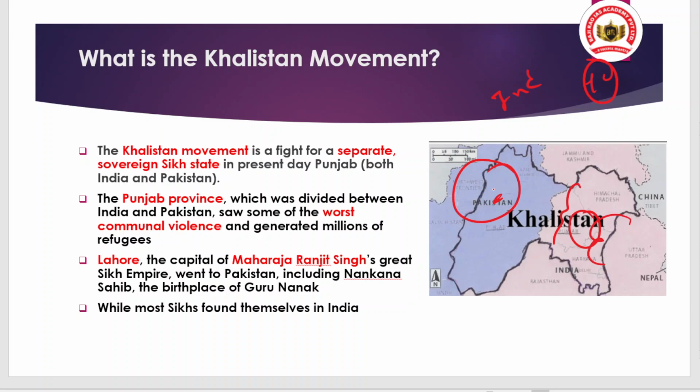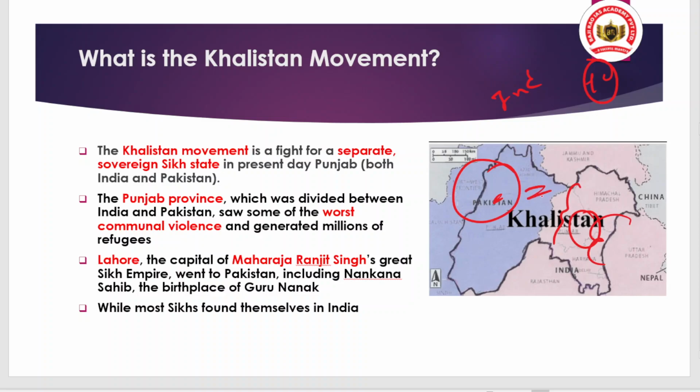So basically what was the point: after independence, some of the Sikh groups tried to talk about Punjab sovereignty. They talked about separation of Punjab and having an autonomous state by demanding a separate sovereign state in present-day Punjab, comprising regions of India and Pakistan where the Sikh population lives.